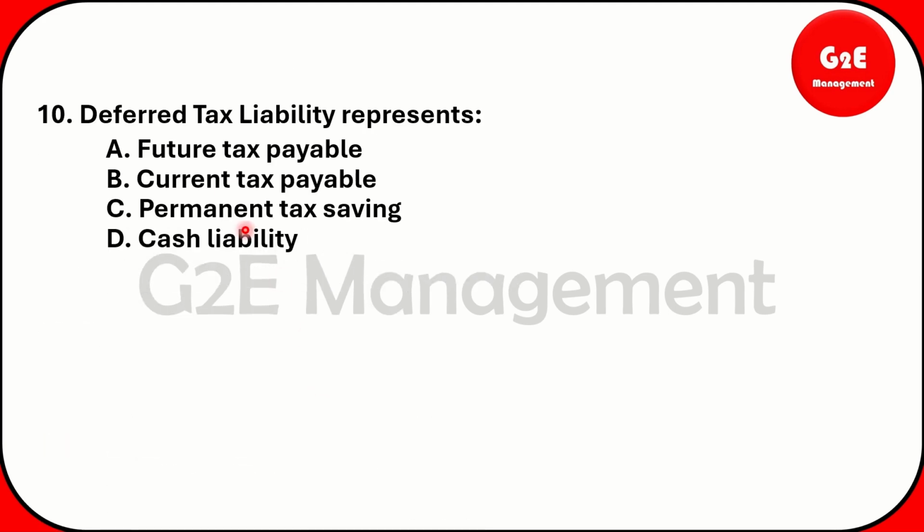And question number 10, deferred tax liability represents future tax payable, current tax payable, permanent tax payable, cash liability. So it is future. Deferred, keep in mind, means postponed. Postponed means what? Future. So future liability means payment. So it is payable. Got it? Deferred is postponed, it is future. Liability means payment, it is payable. So future tax payable. So the answer is A.